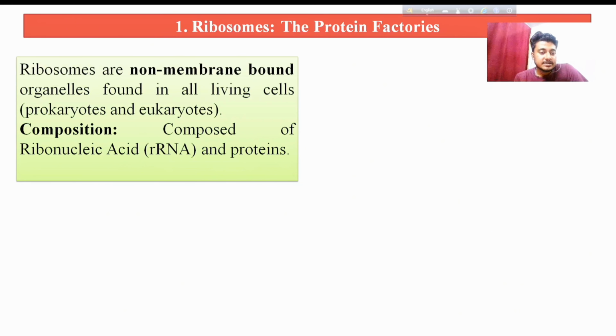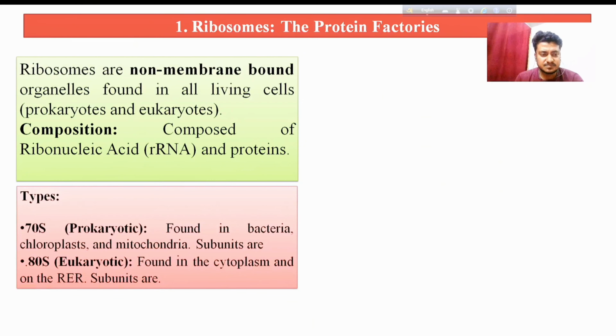In composition, chemically ribosomes are composed of ribonucleic acid, rRNA. Also every ribosome consists of two distinct parts, a large subunit and a small subunit. Those two units only come together during the protein synthesis process. Mainly ribosomes are of two types, one is 70S and another is 80S. 70S is mainly found in prokaryotes and 80S is mainly found in eukaryotes.